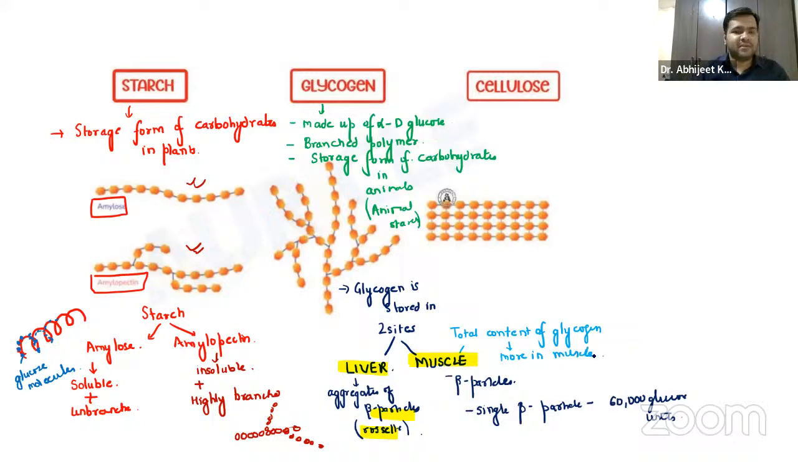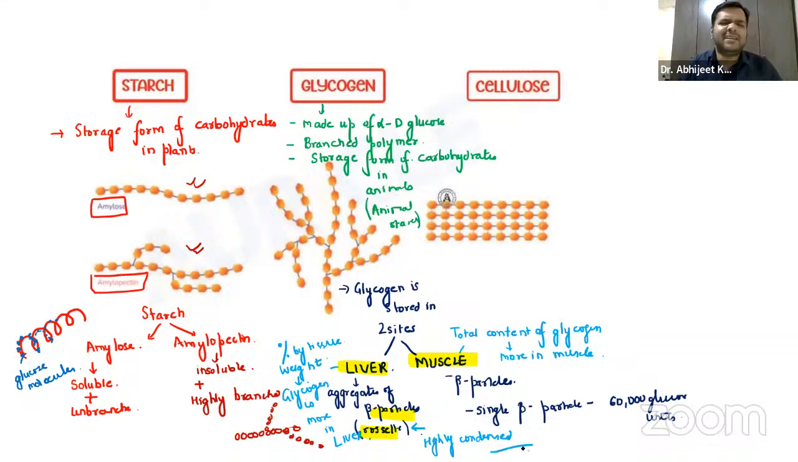But when I say liver, the percentage by tissue weight, if I just compare by percentage by tissue weight, remember glycogen is more in liver. So remember the rosette of the beta particles, they are highly condensed, guys. So that is a little information about the glycogen. That is another homopolysaccharide.